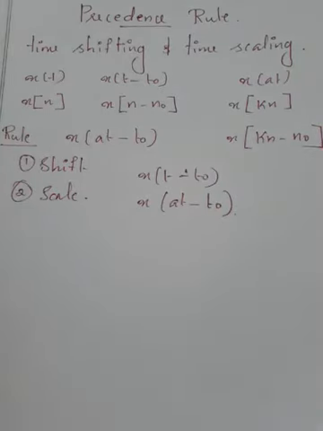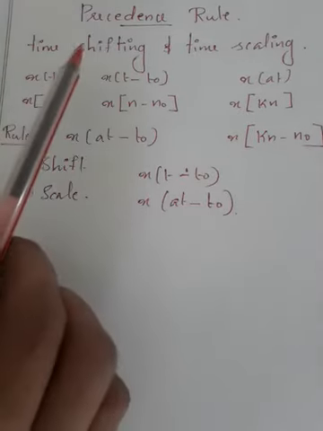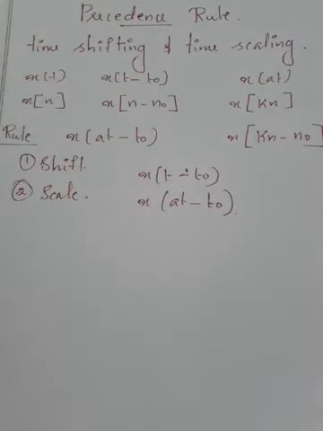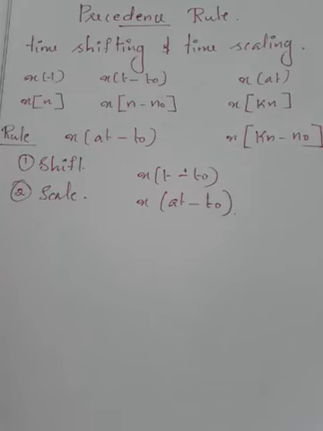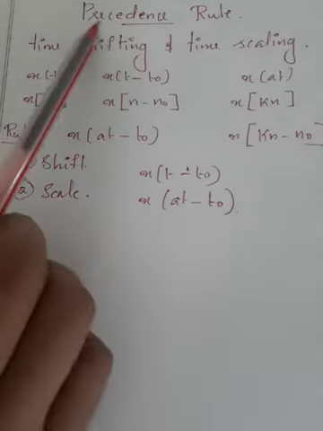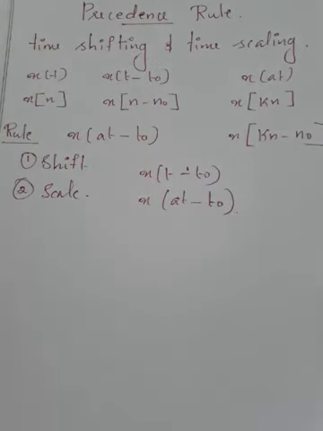And if in a signal we want to do both shifting and scaling at the same time, what will be the preference on shifting and scaling, or how will we do shifting and scaling? This is based on a rule known as precedence rule. The precedence rule is applicable for both continuous time signals and discrete time signals.